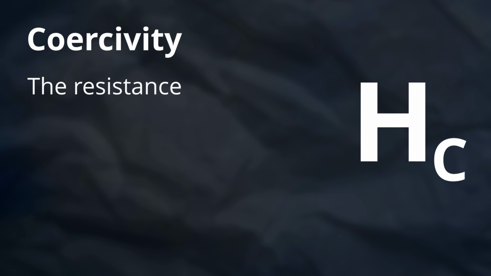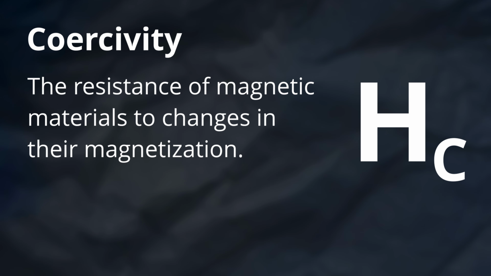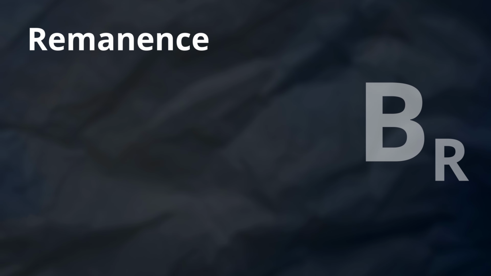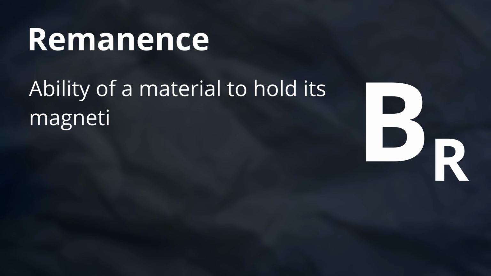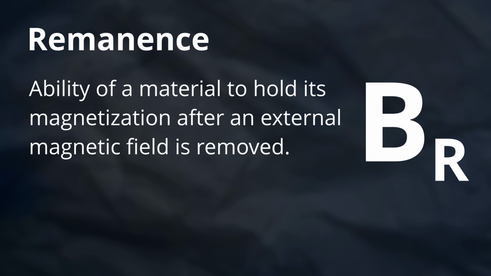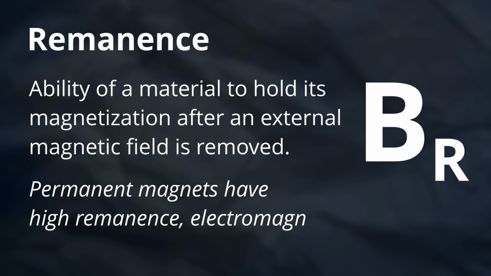Coercivity, the ability to withstand an external magnetic field without being demagnetized. High values are desired for magnetic materials. And remanence, how well a material can hold its magnetization after an external magnetic field is removed. For permanent magnets, high values are desired. But for electromagnets, it is usually not desirable. Those parameters can determine if magnetic materials can produce soft or hard magnets.